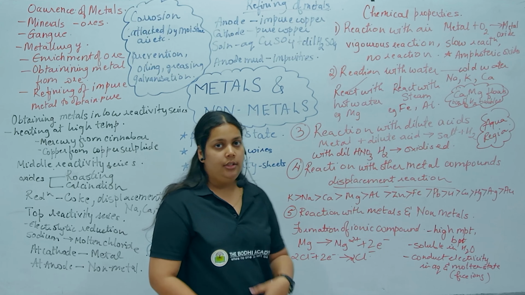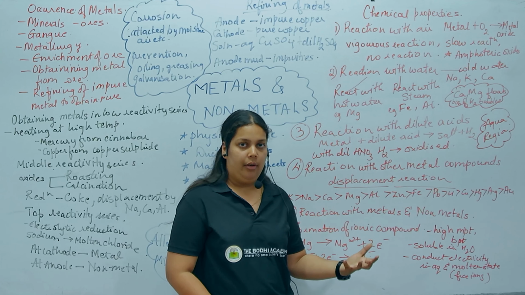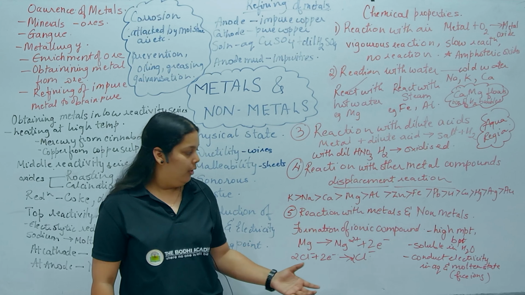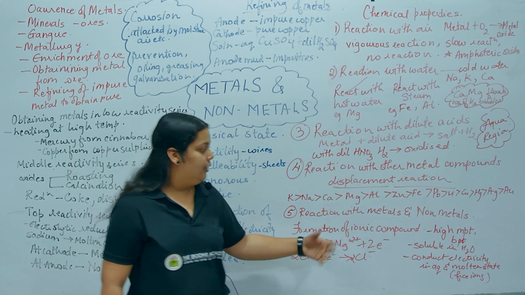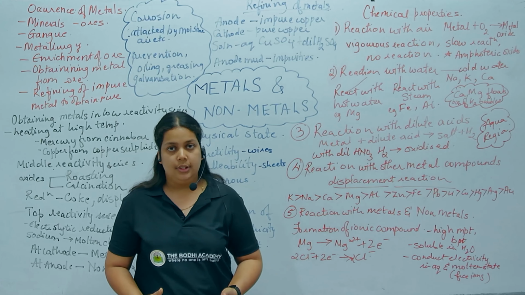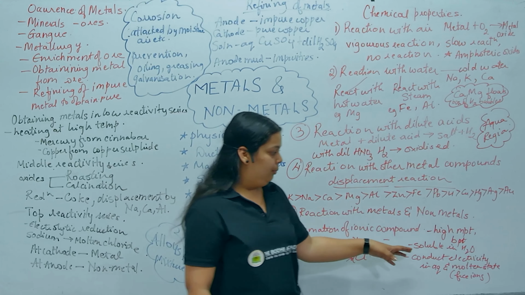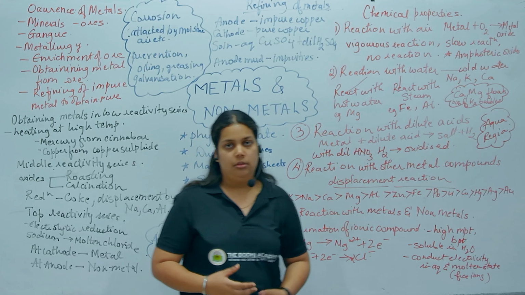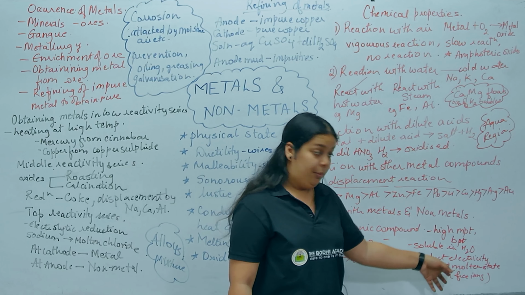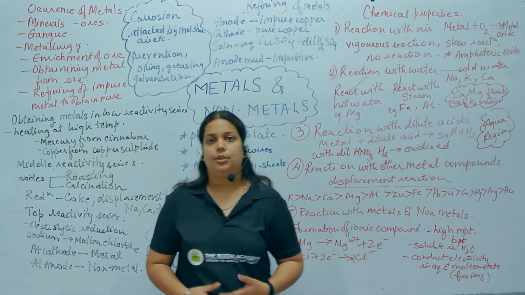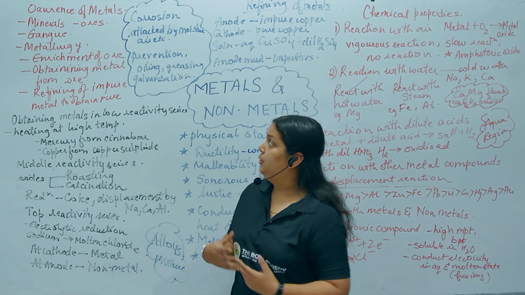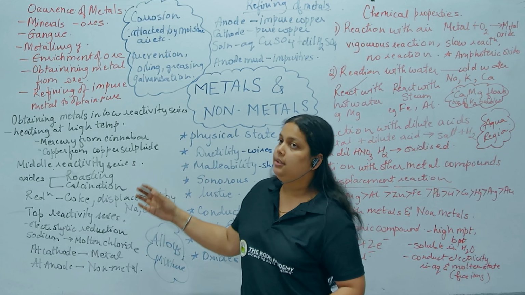So basically the metals try to lose electrons, and these lost electrons are gained by the non-metals, and they form something known as ionic compounds. Now these ionic compounds have high melting point and high boiling point because of the strong forces, and they are soluble in water but insoluble in solvents like kerosene. They conduct electricity in aqueous and molten state because of the formation of free ions which conduct the electricity.